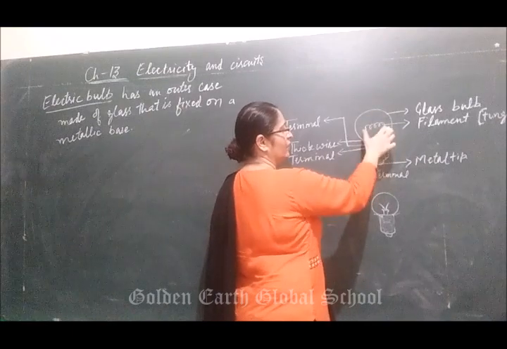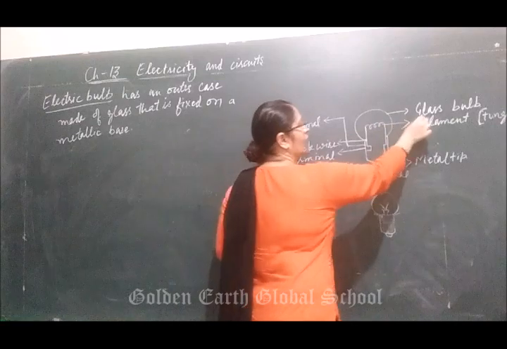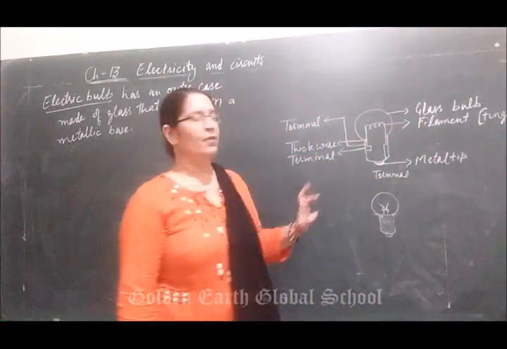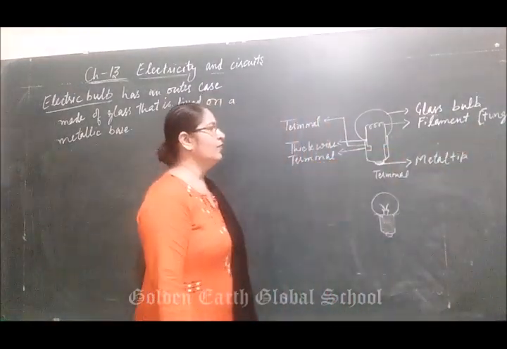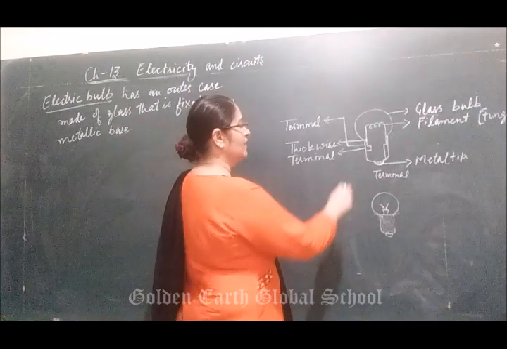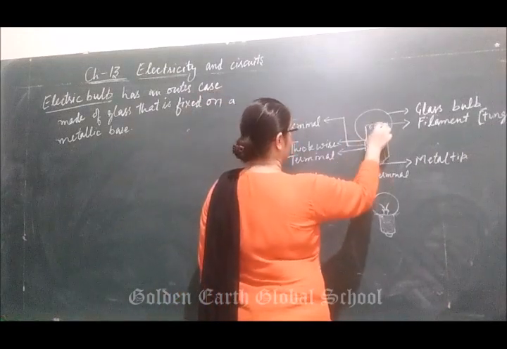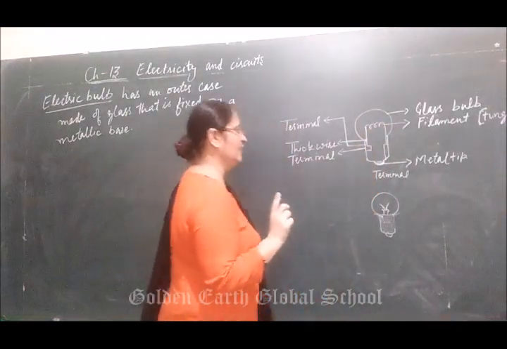Means internal structure. This filament is covered with an outer covering called the glass bulb, and inside the glass bulb there is a filament which is made up of tungsten. Next is, this tungsten is attached with thick wires which will give support to the tungsten.